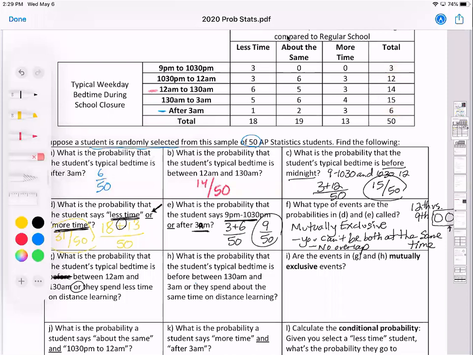So let's think about this. First, let's figure out what students are falling asleep between 12 a.m. and 1:30. So 12 a.m. and 1:30 would be these students right there, 12 a.m. and 1:30.